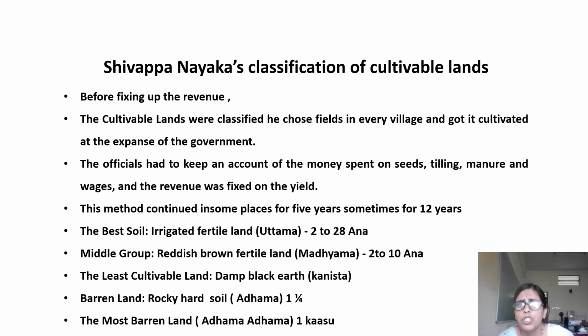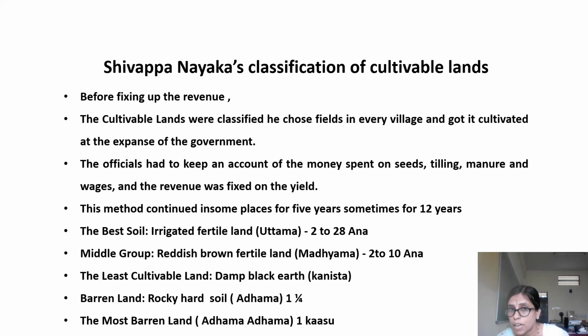Now we have Shivapanayaka's classification of cultivable land. Before fixing the revenue, the lands were classified. He chose the fields in every village and got them cultivated at the expense of the government. Initially, when he started this Shivapanayakana Shistu, it was on an experimental basis, to see what the rate of revenue would be in future. The official had to keep the account of the money spent on seeds, tilling, manure and wages, and the revenue was fixed on the yield.